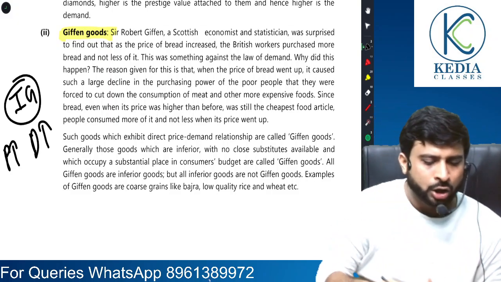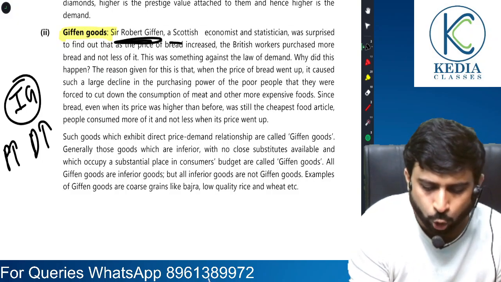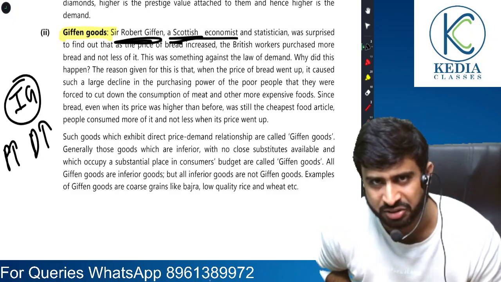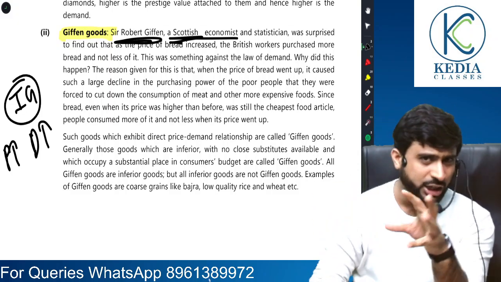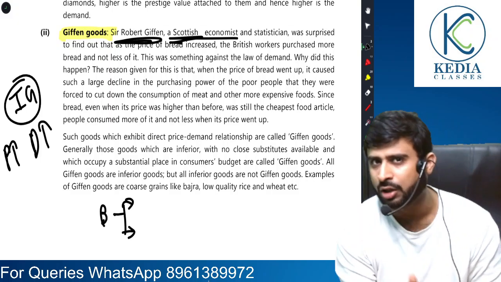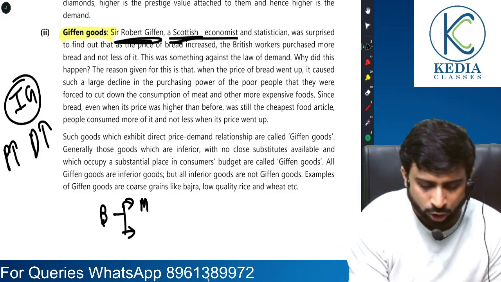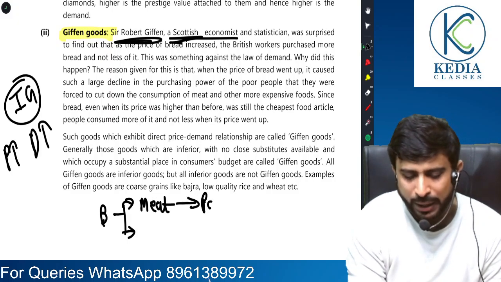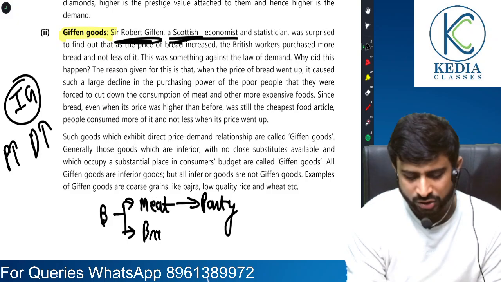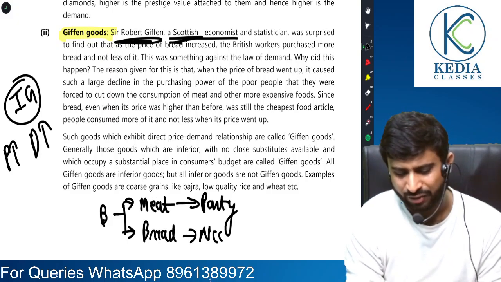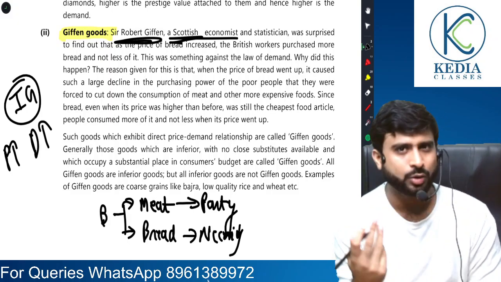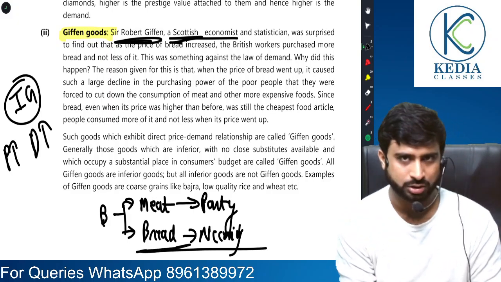It is named after Sir Robert Giffen, a Scottish economist, who during the World War observed something very strange. There were British workers, and it was World War time. The British generally used to have two foods during the war. One was meat or chicken, that was kind of their party food, and the other was bread, which was their food for daily necessity. Like in India, we have wheat or rice, or dosa, idli, whatever it is. These are our regular foods, right?